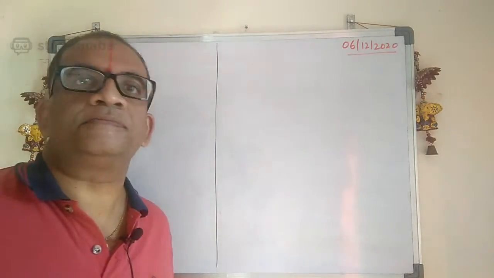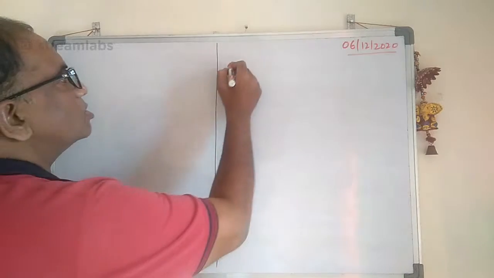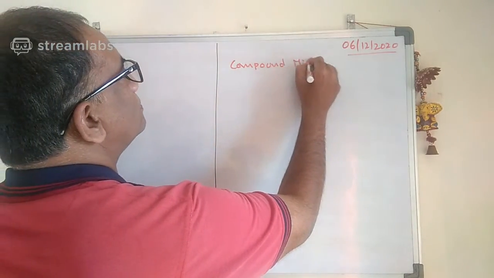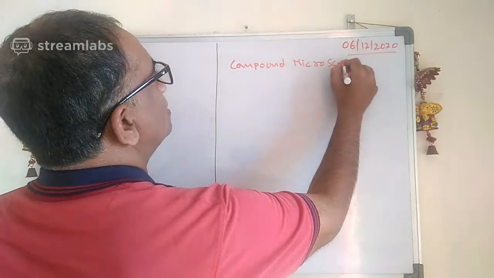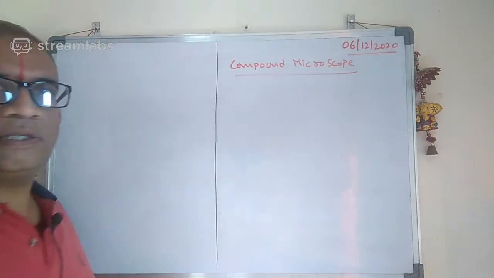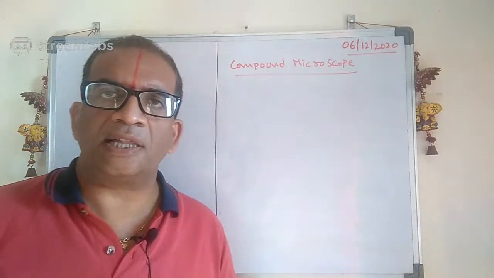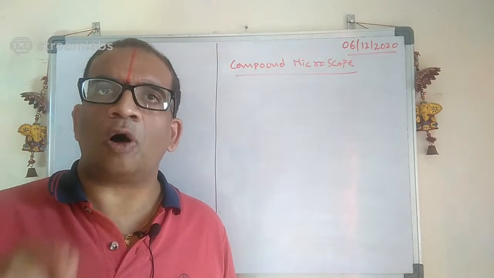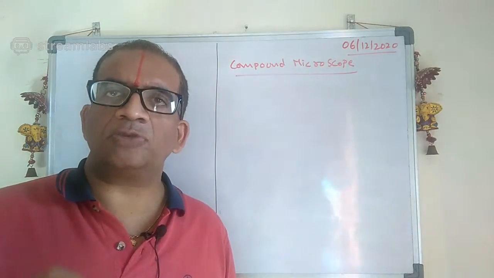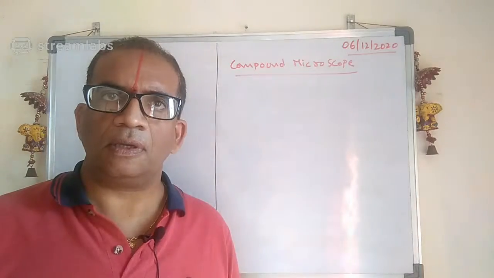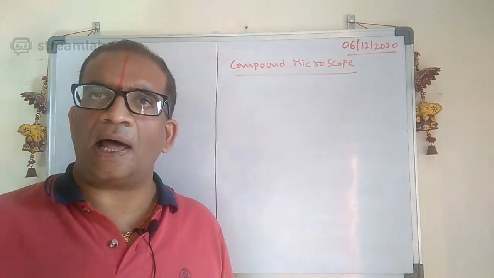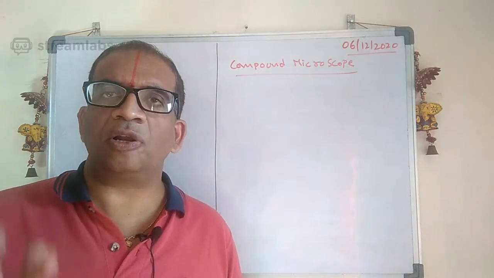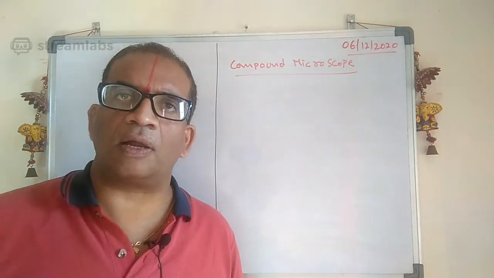Now see carefully here. If you look at this compound microscope, it is a combination of two lenses. One lens we call the objective lens, the other lens we call the eye lens. Remember, in this case the eye lens is usually of very large focal length and the objective lens is of very small focal length.